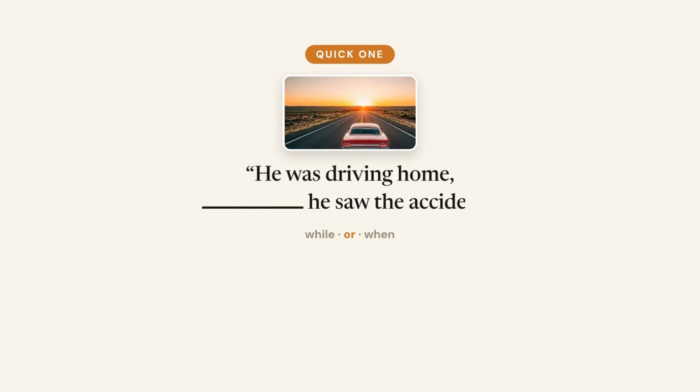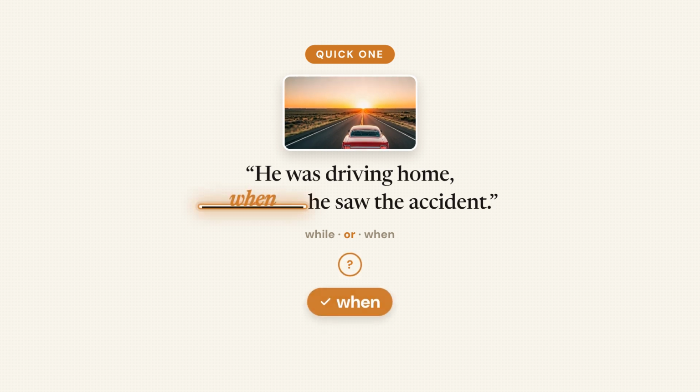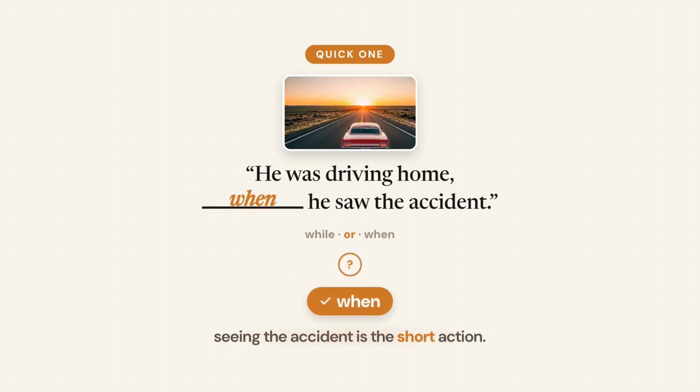Here is a quick one for you. Which word goes in the sentence? He was driving home dash, he saw the accident. It is when. Seeing the accident is the short action.